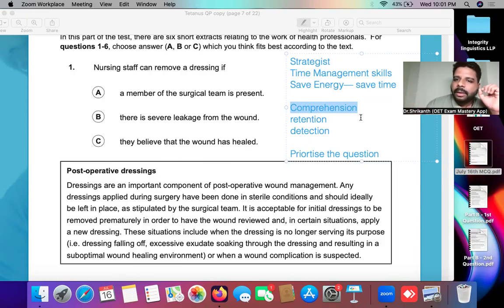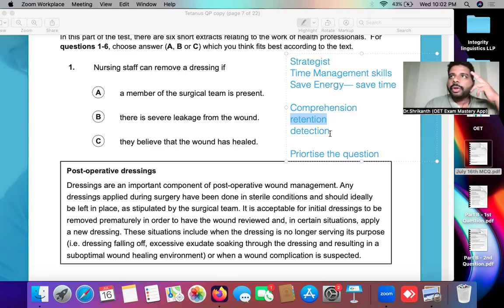And how to understand the question, I will tell you. Once you have understood the question, next comes retention. Retention basically means registering this information to your memory. You must not forget what you understood. Once you have read and understood the question, you must register this information to your memory. That is what we call retention.